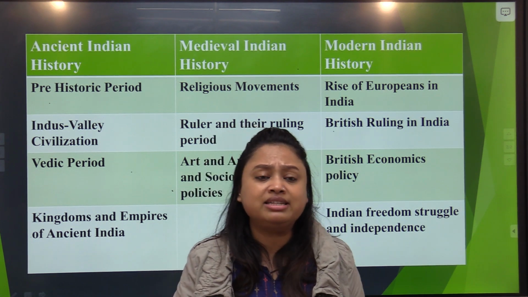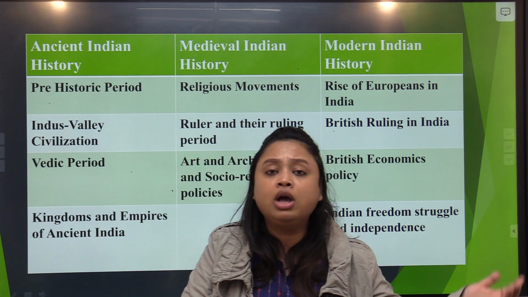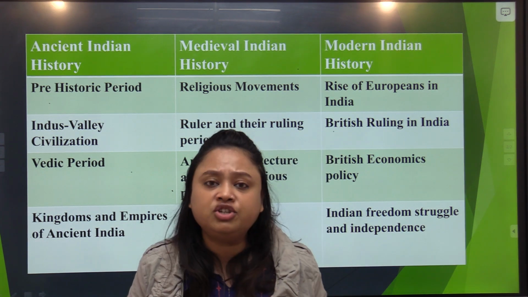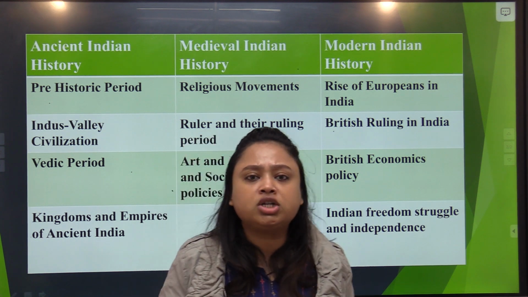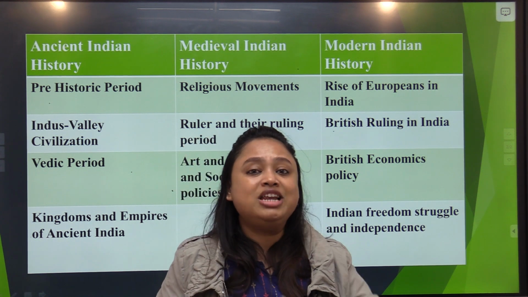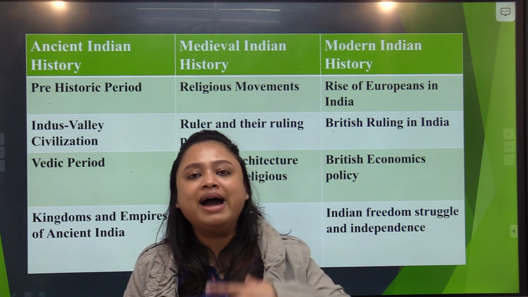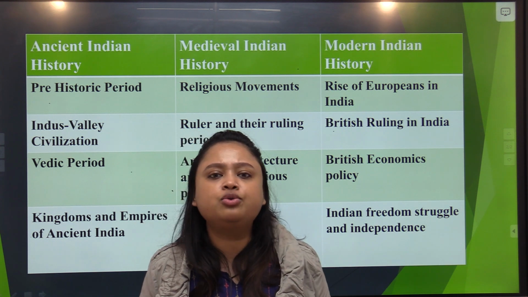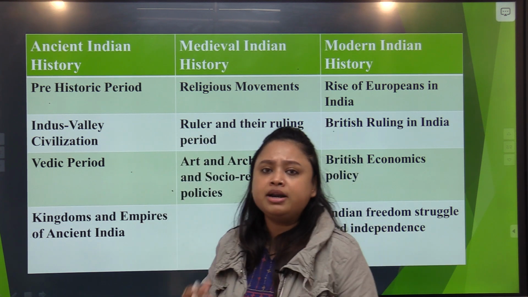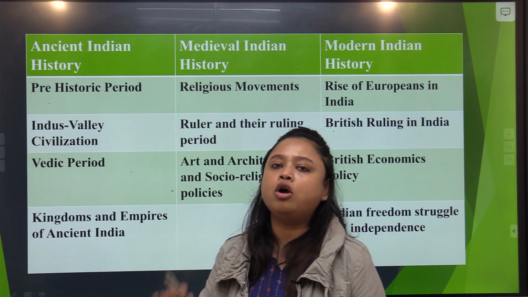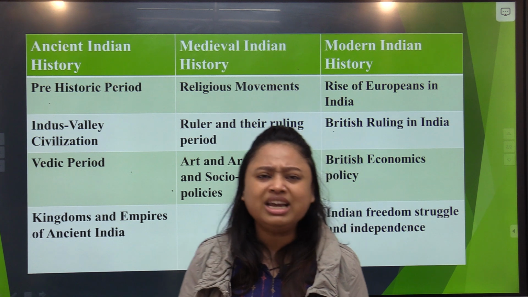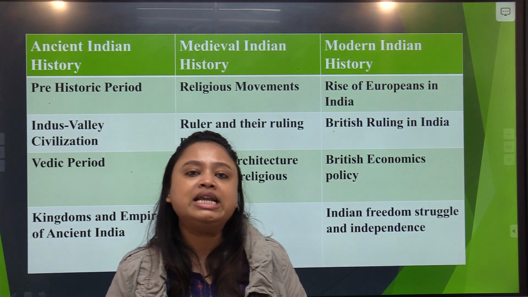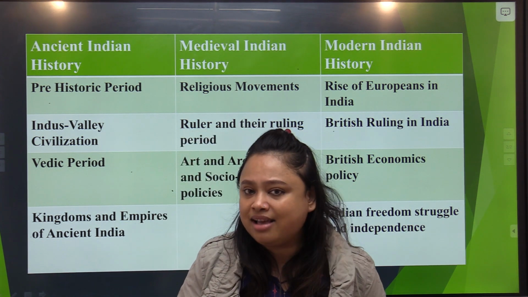dynasties like the Slave dynasty and the Khilji dynasty. You must have heard about Alauddin Khilji and the Khilji dynasty. Then the Tughlaq dynasty, you must have heard about Muhammad bin Tughlaq and Firoz Shah Tughlaq. Then the Lodi dynasty, and by the time the last Lodi ruler Ibrahim Lodi came, Babur, you have heard about Babur. Babur had already attacked many nearby territories of India. So Babur invaded India in 1526 AD.